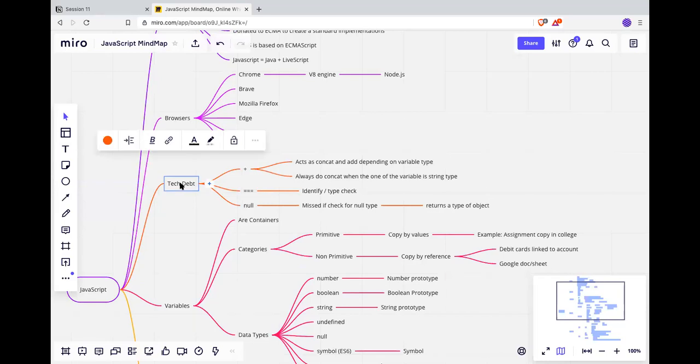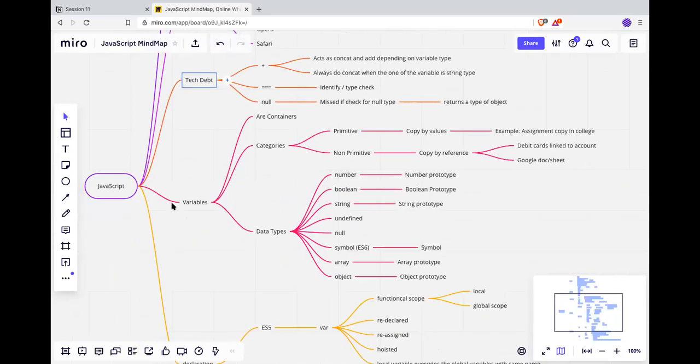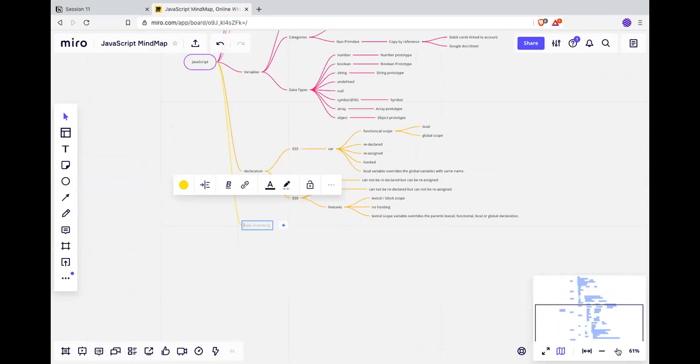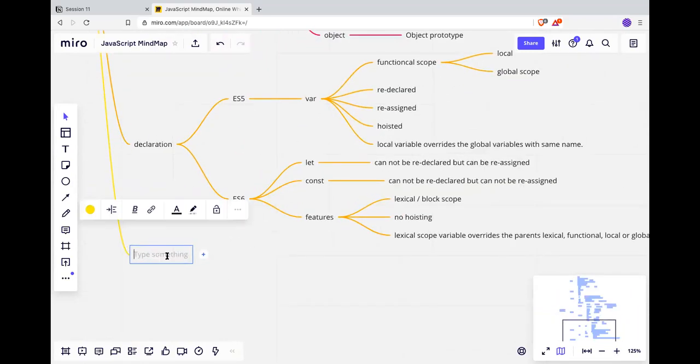Anything else in tech debt? No, it's covered. Okay. So there was one more which you said, right? Which is operators. Operators. Arithmetic.